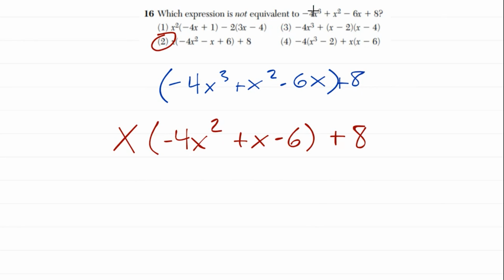Okay, so that's the main big term here. Now, why would you want to do that? You probably wouldn't want to do that in this case, but they're just asking which of these is not equivalent. So we have to run through all the possibilities, as fun as that is. It turns out that this is not purely because they missed a negative here. This should be a positive, like we got right there.